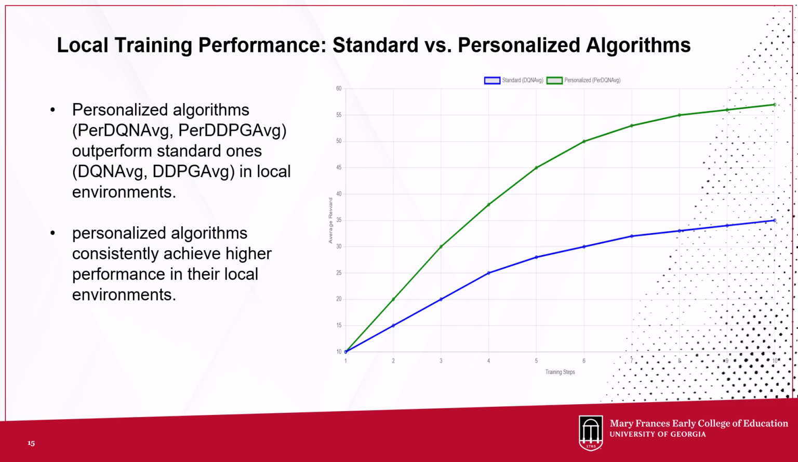In the graph, the performance lines for the Per DQN average and Per DDPG average climb higher and faster over the training steps compared to the DQN average and DDPG average. Personalization means quicker learning and better results in local settings. Here, the personalized algorithms consistently achieve higher performance in their local environments.